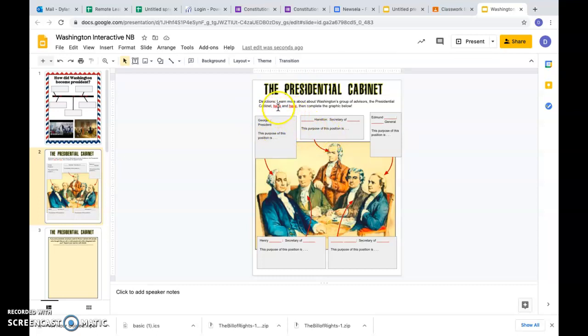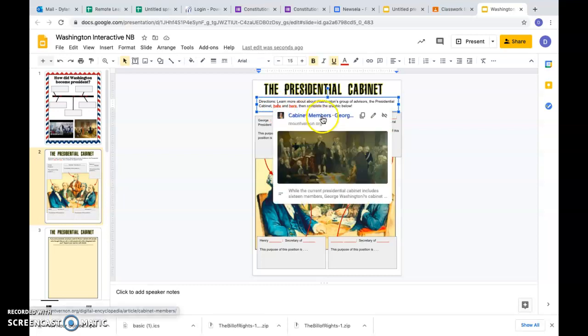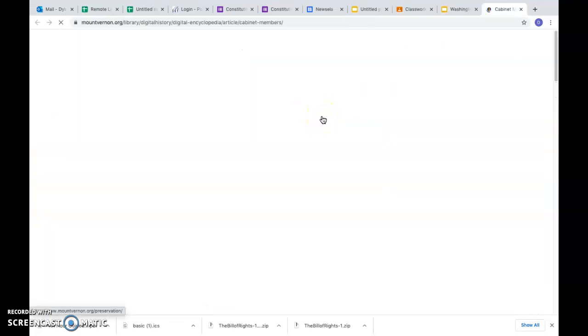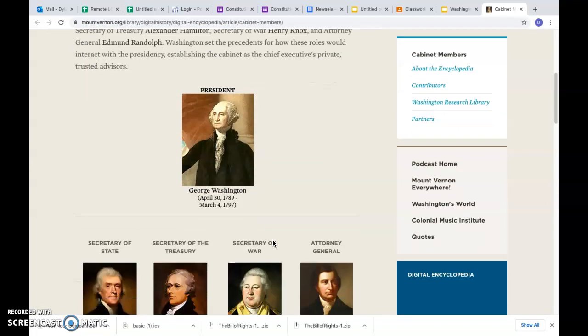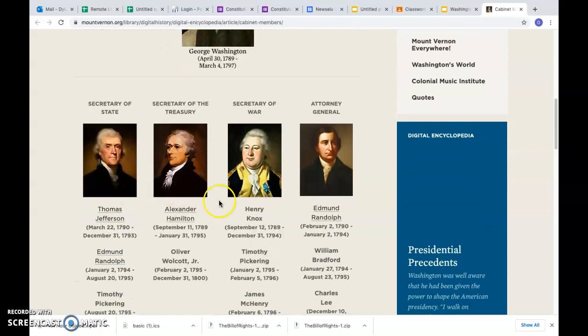To find what each person's name was in this picture, I would click the first link here. It's going to send you to a website, mountvernon.org. If you remember correctly from yesterday, Mount Vernon was where President Washington's estate is. And so here are the main 4 people from the cabinet. Thomas Jefferson, Secretary of State. Secretary of the Treasury was Alexander Hamilton. Secretary of War, Henry Knox. Attorney General, Edmund Randolph.